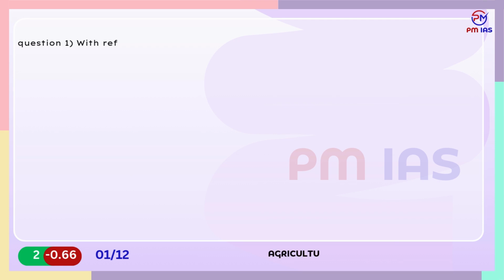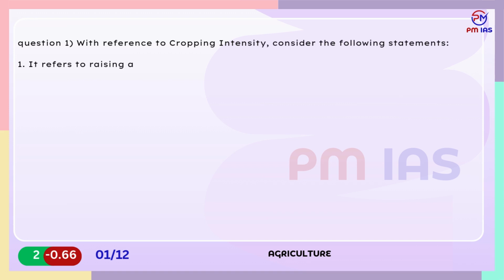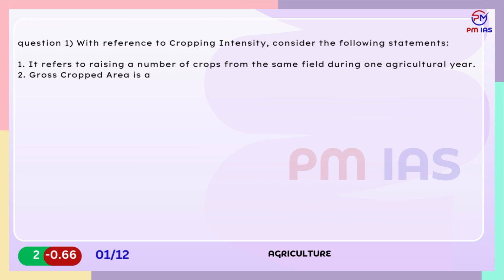Agriculture. Question 1. With reference to cropping intensity, consider the following statements. 1. It refers to raising a number of crops from the same field during one agricultural year. 2. Gross cropped area is a factor of cropping intensity calculation. Which of the statements given above are correct?